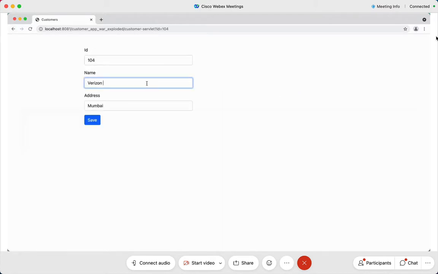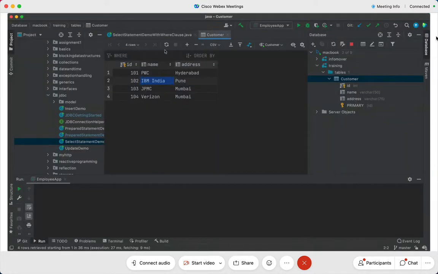I say Verizon Chennai, and I'll say Verizon Private Limited. And instead of address is equal to Mumbai, I'll say Chennai. I'll say save, and then let me go back, and I say refresh. You see this, it's MS Verizon Private Limited, and it is Chennai. Got it, friends? So this works right now.